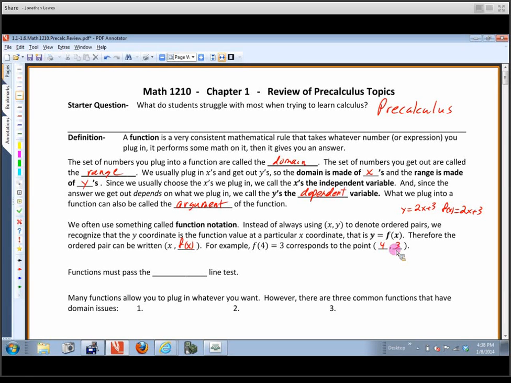The first one is functions must pass the, and I'll let you think about it for just a second, they must pass the vertical line test. They've got to pass the vertical line test. We don't like things like this.